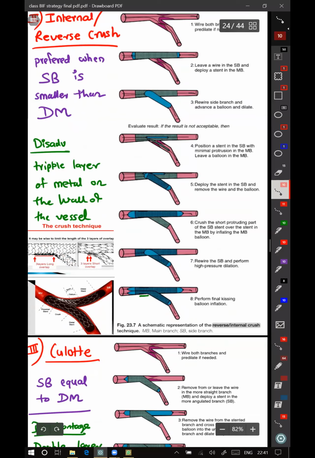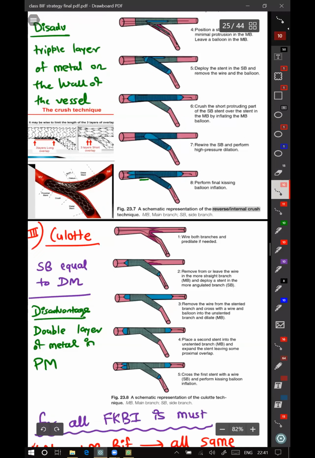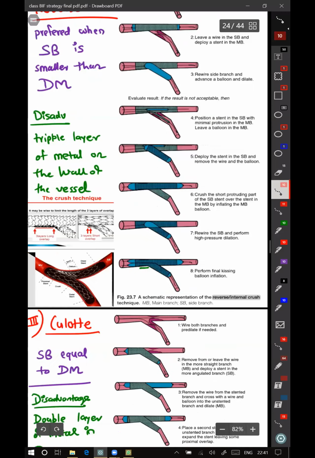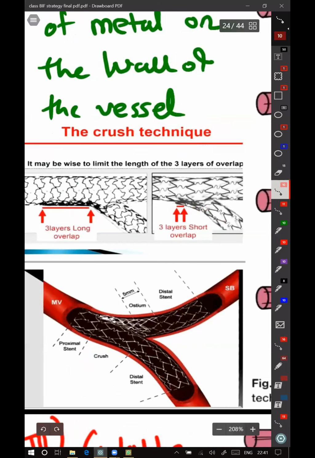The target is to reduce those layers, even if we are doing an internal crush. When you do the final kissing balloon technique, both the side branch balloon and the main branch balloon will be in only the main branch stent, a single layer of that stent. Apart from this part, everywhere there is a single layer of stent.